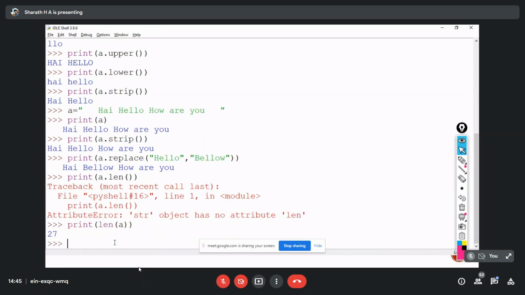So length of A. Within that string, we'll have 3 spaces, right? So those also it will count. Okay, including space, it will count, from the double quote to the ending double quote. So the function which you are using is length of A. Okay, the same function we are going to discuss in lists and tuples also.